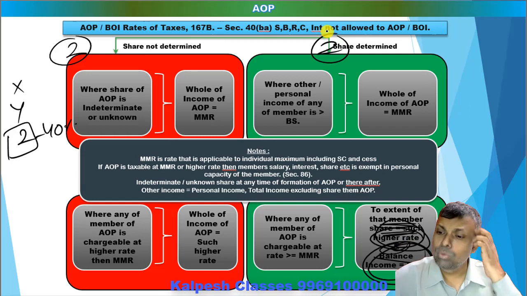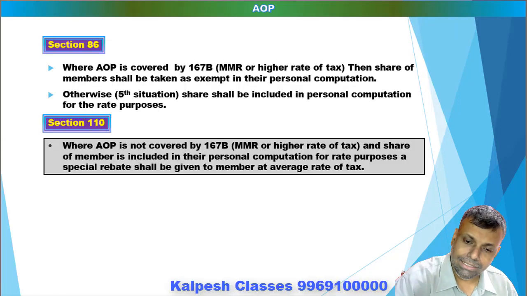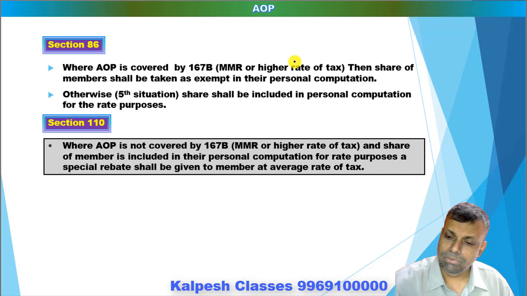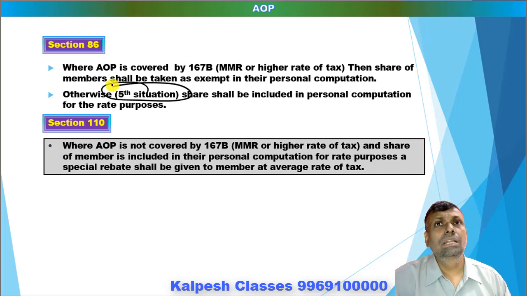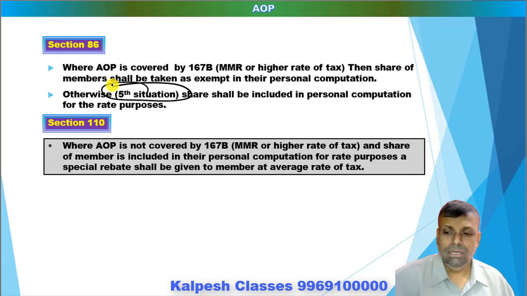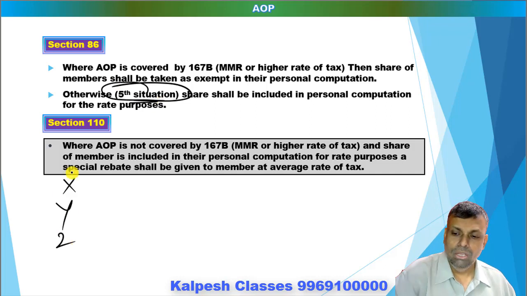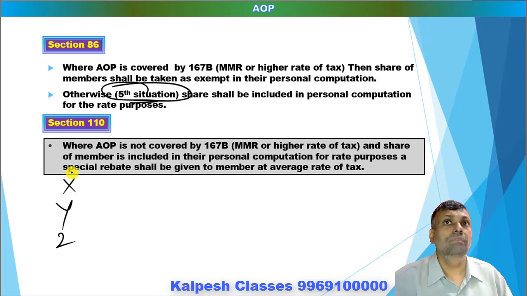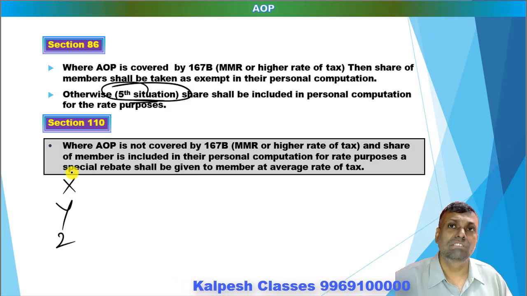However, in one situation where either of these situations is not applicable, which I basically call the fifth situation, okay. Fifth situation basically means that if you are not covered by 167B, logically what kind of a situation is that? Logically this fifth situation is that, say for example X, Y and Z, the three members, all of them are poor people. That means their personal income is not more than the basic exemption limit, and they are all individual people. So this kind of situation is not covered by section 167B.